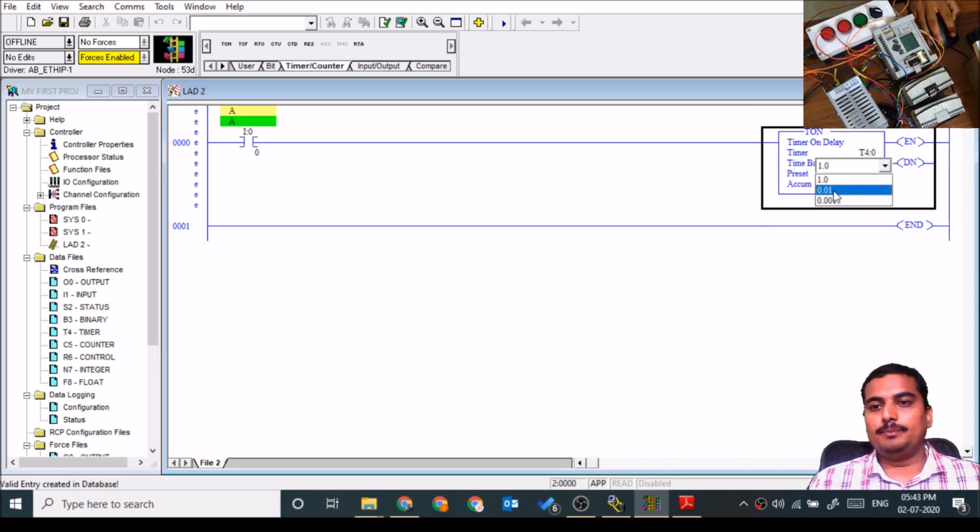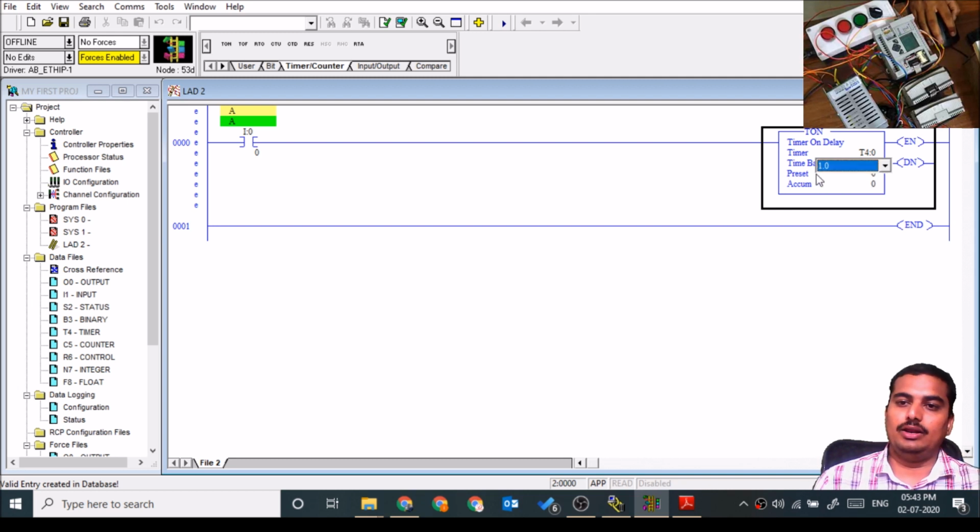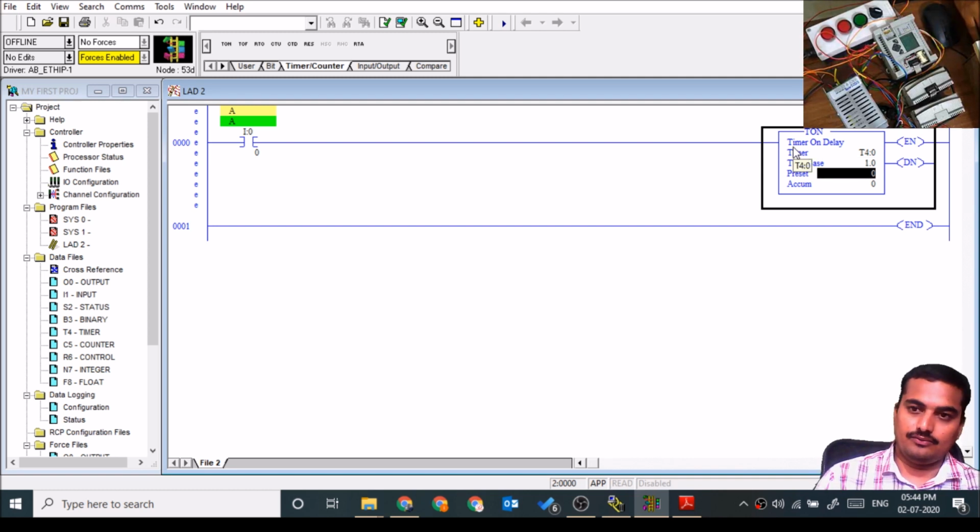Time base is the multiplication factor to the preset value. In short, whether I want this time base in seconds, milliseconds or microseconds. So I put it here as second, then for preset I put 5 seconds.